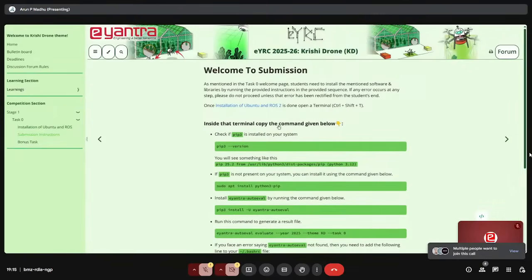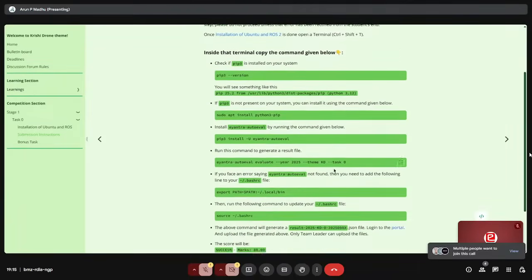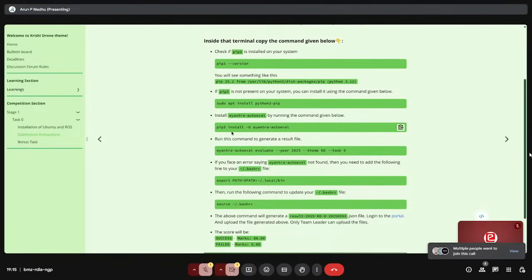Then task submission. This is mostly similar across all the themes. Check if pip is installed. Otherwise, you install Python pip. Then you install eYantra auto eval. Follow this command, then run this command.